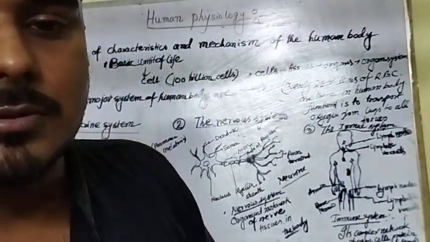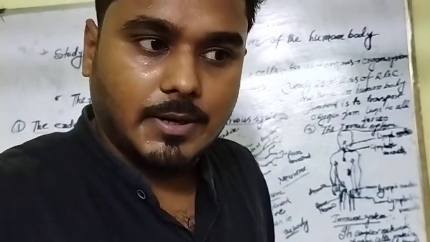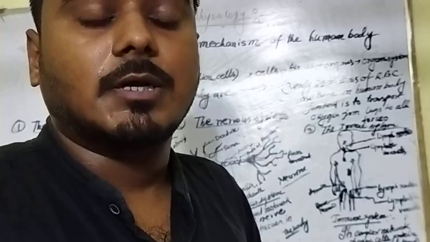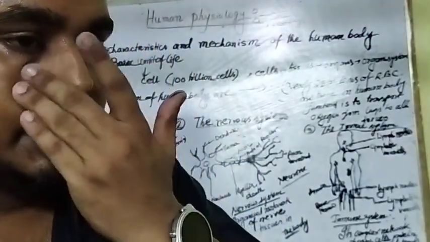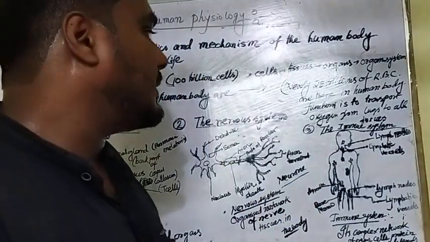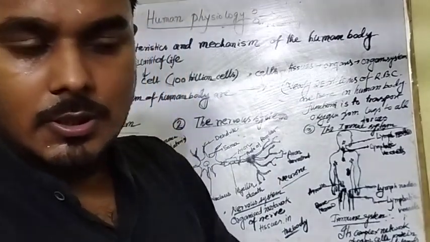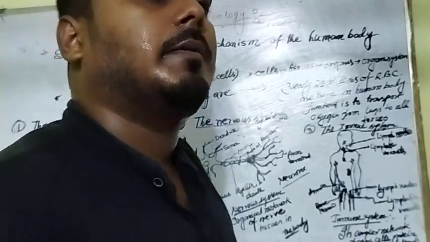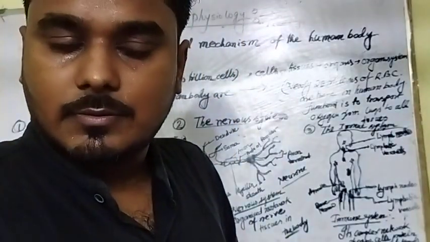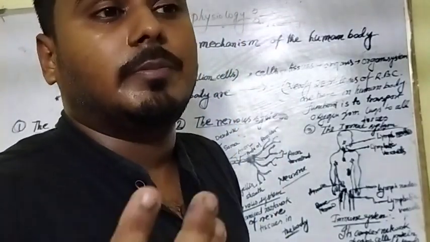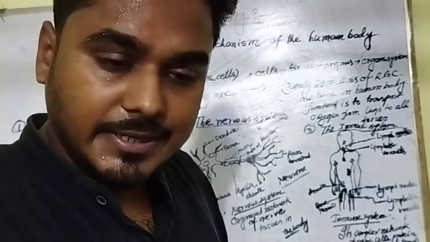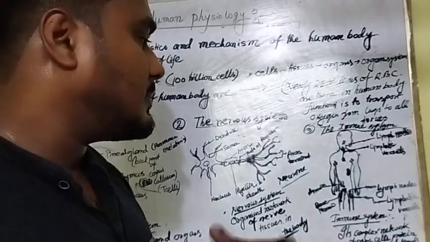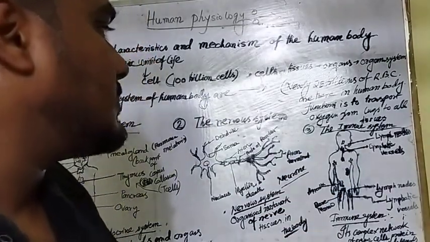Where are they present? Lymph nodes are present in places like the armpits, the groin, and in the middle and sides of the lungs. The functions of lymph nodes are managing the fluid level, managing bacteria, and dealing with cancer cells. These are the features or functions of lymph nodes.